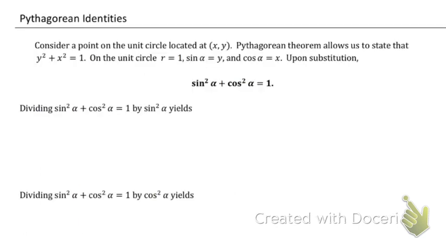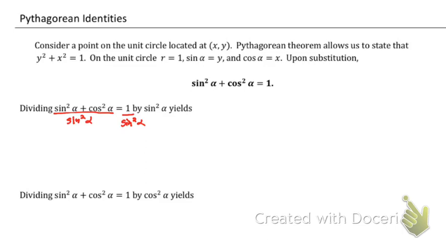All right, Pythagorean identities. Like I said, all of those Pythagorean identities come from the one sine squared plus cosine squared equals 1. Once again, you don't have to memorize. You just need to know sine squared plus cosine squared equals 1. The first thing we're going to do is divide sine squared plus cosine squared equals 1 by just sine squared. So that means we're going to divide both sides by sine squared. So all we're going to do, divide this side by sine squared alpha, and divide that 1 by sine squared alpha.